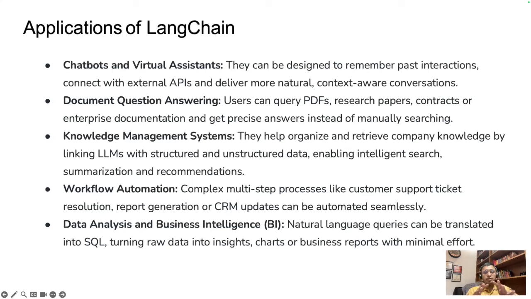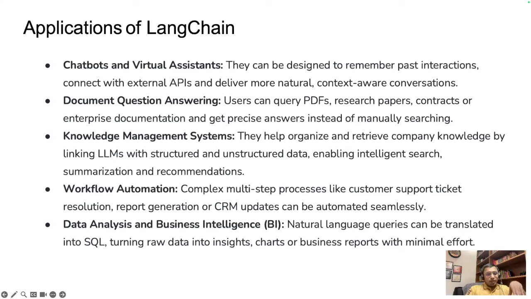This democratizes data access, making powerful insights available to technical and non-technical users. To summarize, LangChain enables smarter chatbots, faster document Q&A, better organizational knowledge management, automated workflows, and a simpler data analysis pipeline.